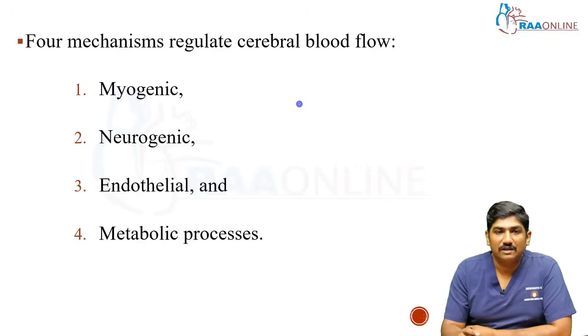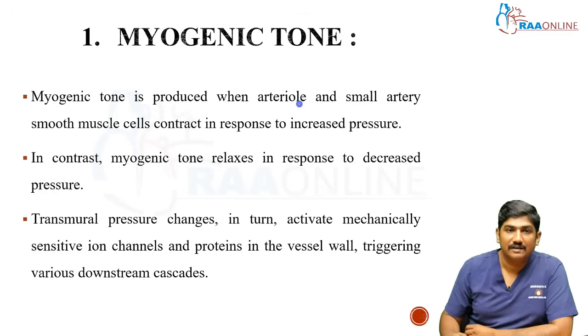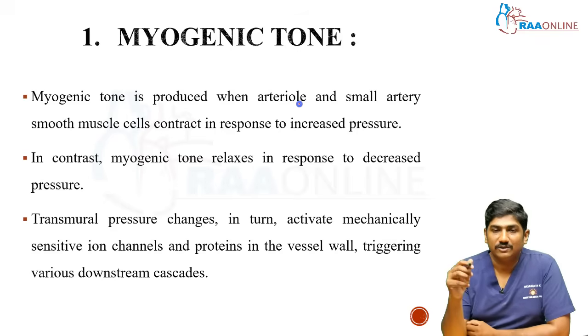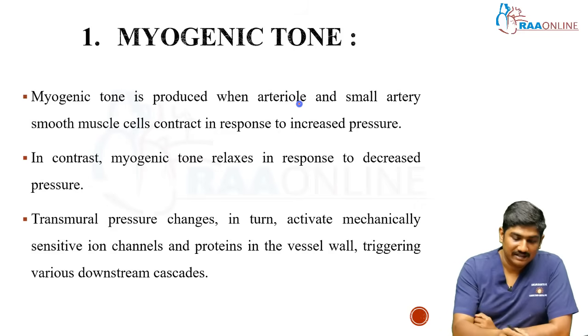So mention these four mechanisms, that is myogenic theory, neurogenic, endothelial and metabolic process. These are the things which regulate the cerebral auto-regulatory mechanism. So number one is the myogenic tone. Myogenic tone is produced when the arteriole or small artery smooth muscles contract in response to increased pressure.